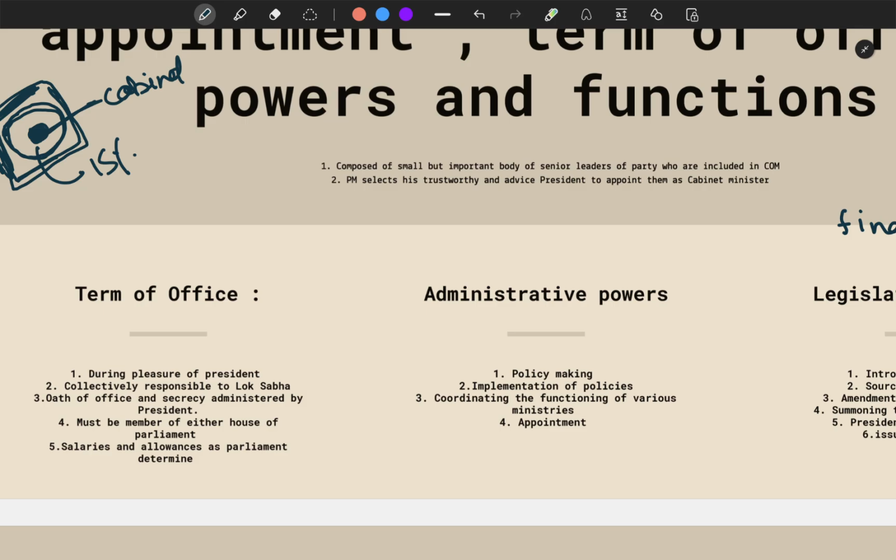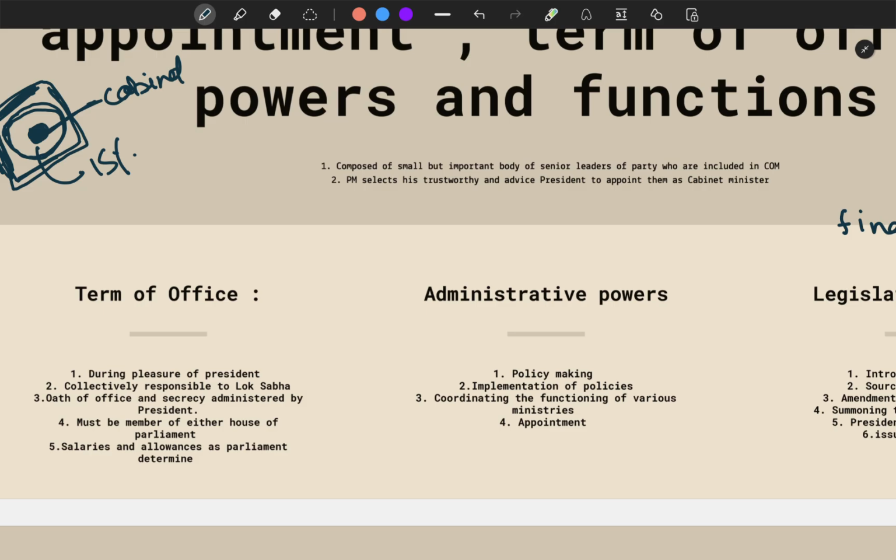What do they swear in this oath? They swear to bear true faith and allegiance to the Constitution of India, uphold the sovereignty and integrity of India, faithfully and conscientiously discharge their duty without fear or favor, affection or ill will. And what is the oath of secrecy? The secrecy is this, that they are not going to directly or indirectly reveal anything which they know in the matter of administration of India. They have to keep it as a secret. Also, every minister must be a member of the House.